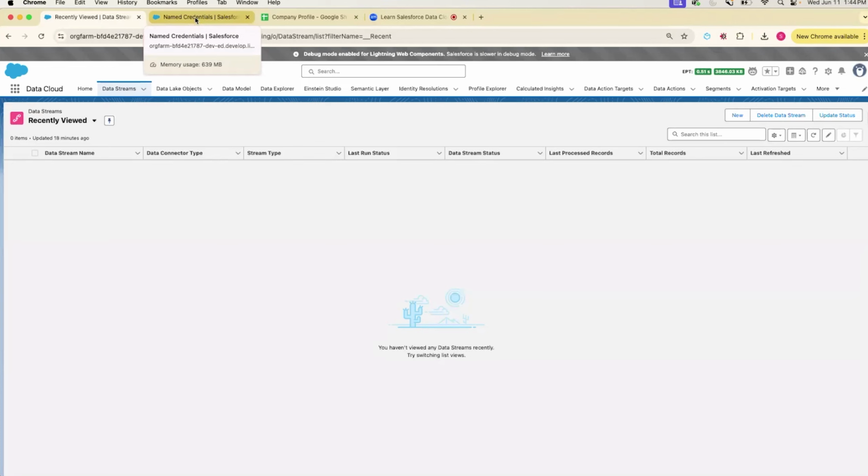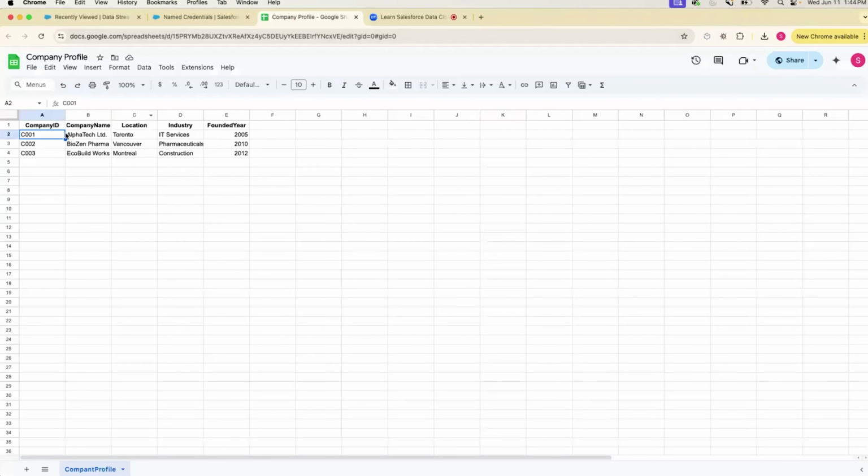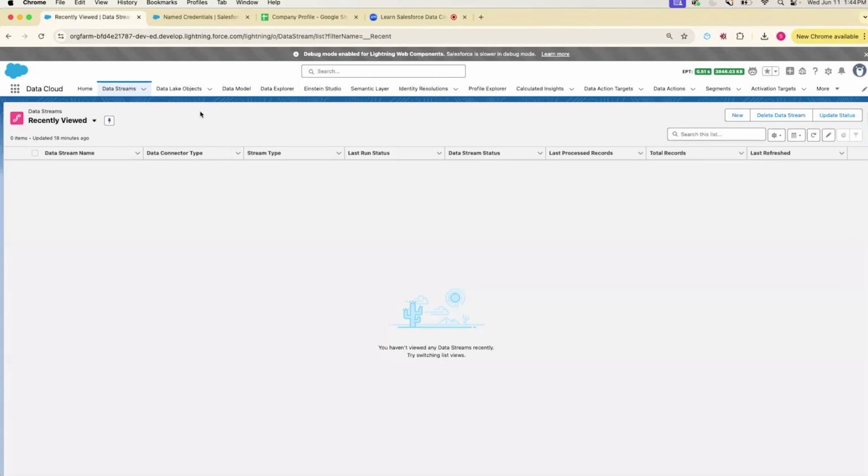So yeah, in this live demo, what we're going to try to do is, we have this Excel sheet, a Google Sheet, and we have this data there. We're trying to load this data into our Data Cloud environment using all the tools that Data Cloud gives us, right? So that's the end goal. We'll get this external data into Data Cloud and then see how we can do that.